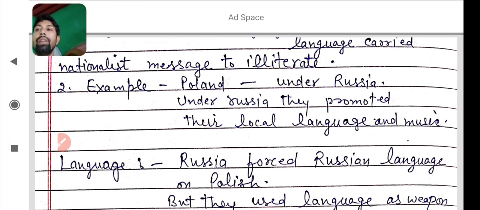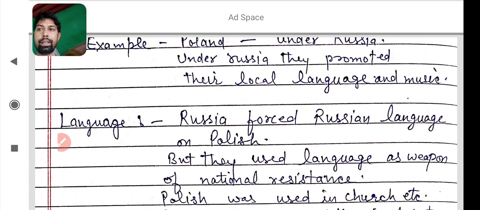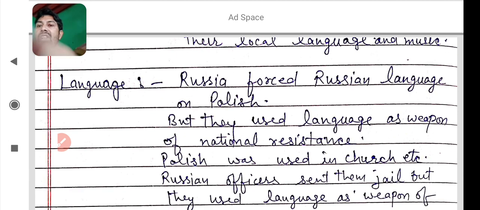You know that language also played an important role in nationalism in Europe. For example, Russia forced the Russian language on the people of Poland at that time. But they used their language as a weapon of national resistance. Polish was used in church, etc. You learned that there is a major reason how the language promoted nationalism.